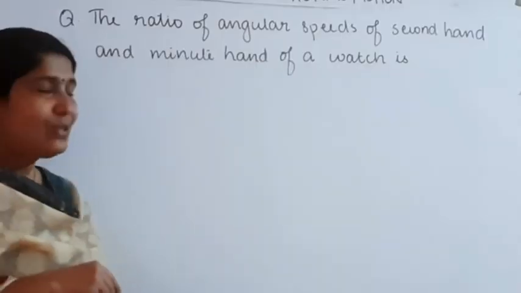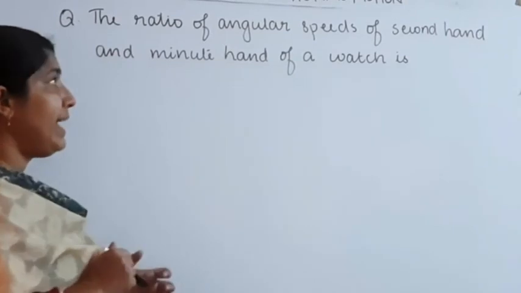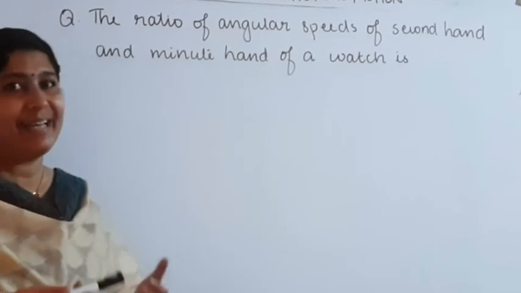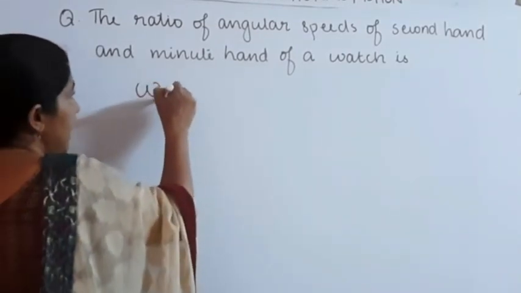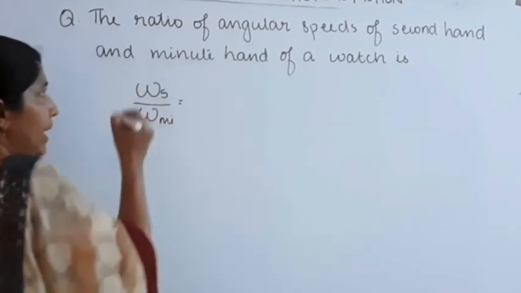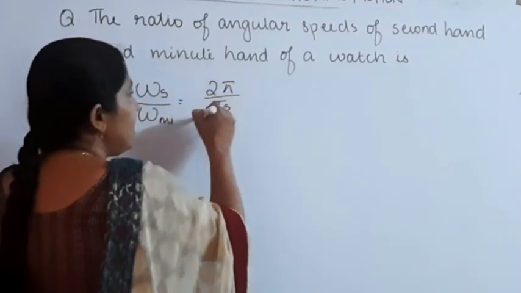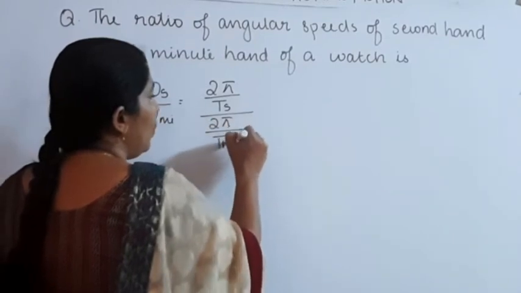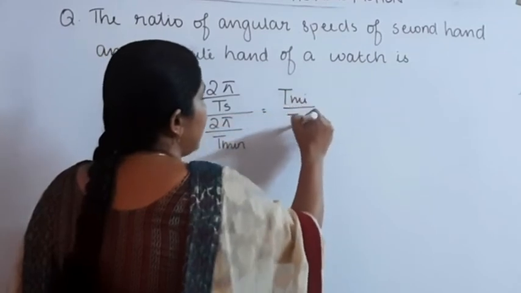Our next question: the ratio of angular speeds of the second hand and minute hand of a watch is. We want to find the ratio of the angular speeds of the second hand and minute hand. Angular speed means omega, so omega second hand divided by omega minute hand. Omega is equal to 2 pi by T, so 2 pi by T second divided by 2 pi by T minute, which is equal to T minute divided by T second.